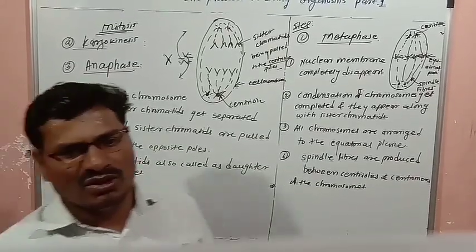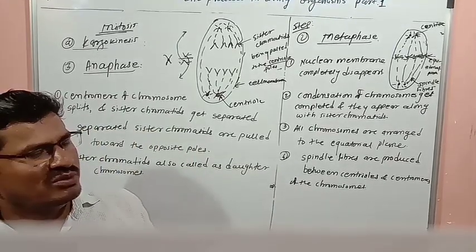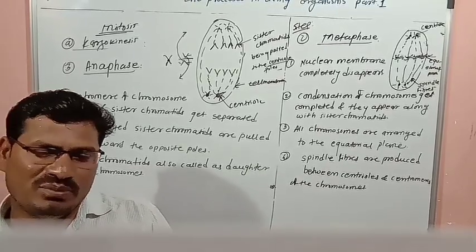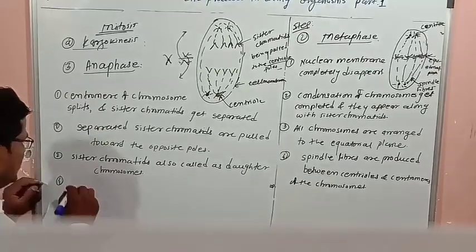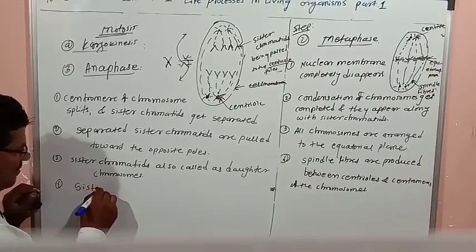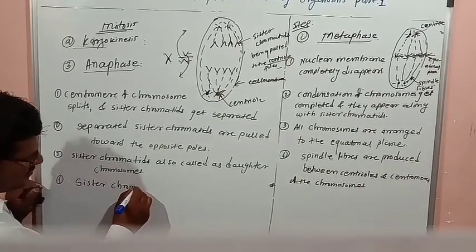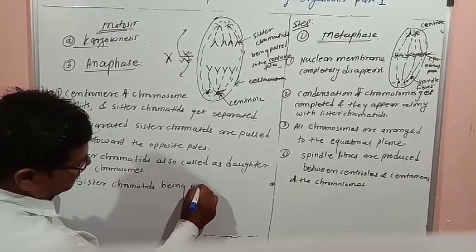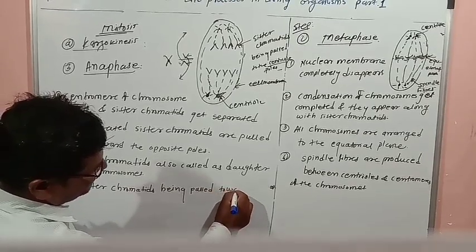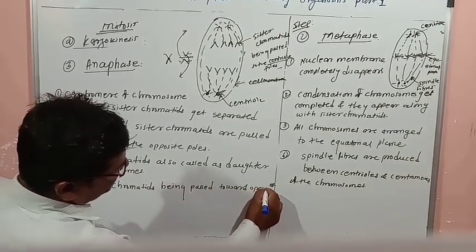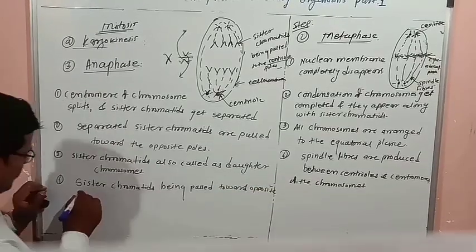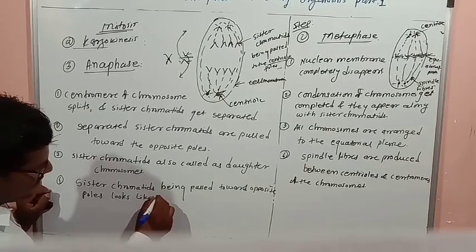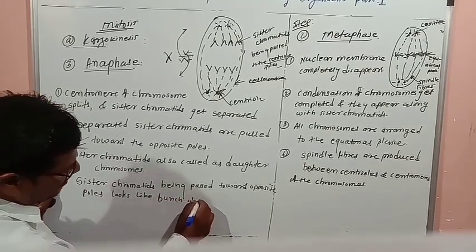The fourth point: which change takes place? Chromosomes are pulled towards the opposite poles, and these chromosomes look like a bunch of bananas. So sister chromatids being pulled towards the opposite poles look like a bunch of bananas.